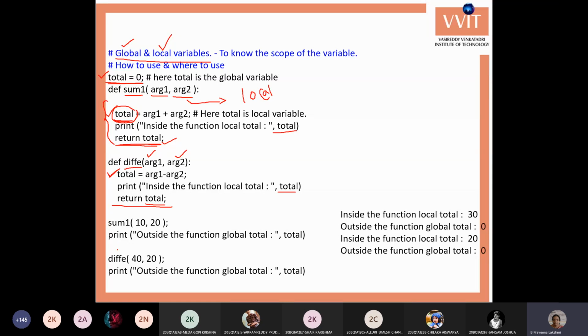So all these three variables again are deleted from the memory. Now, whenever you are coming out of the functions, we are calling sum1 of 10 comma 20, and we are trying to print the total value, and here also we are trying to print the total value. Can you expect what will be the total value in these two?